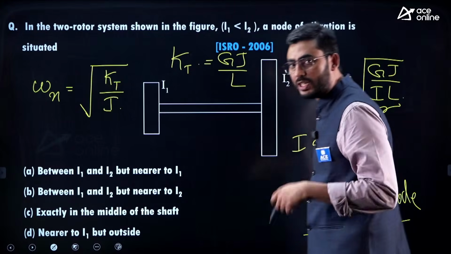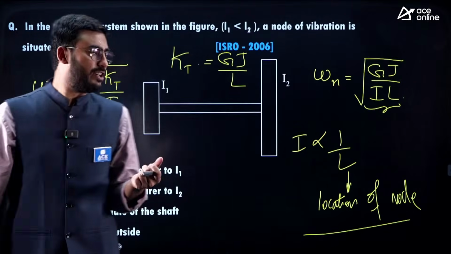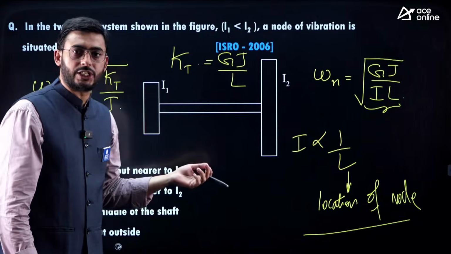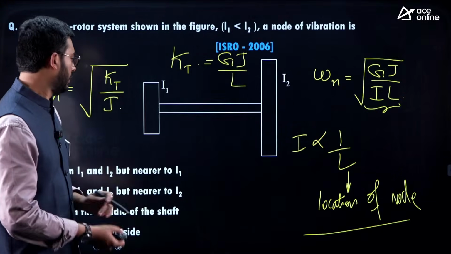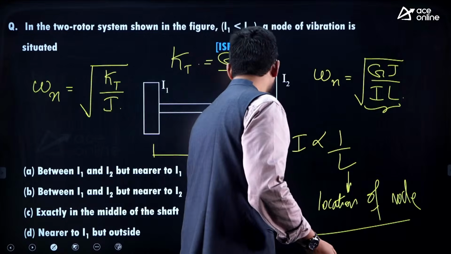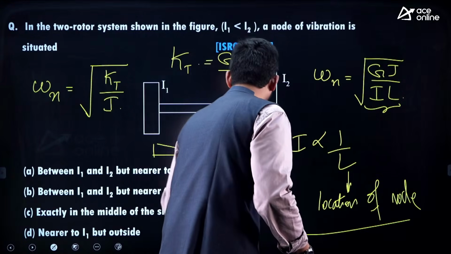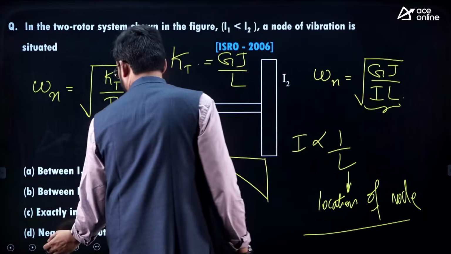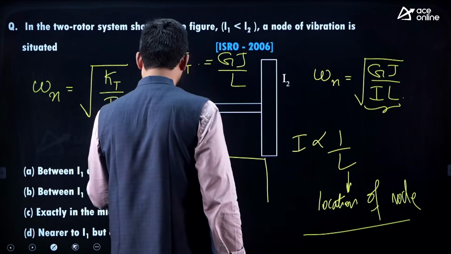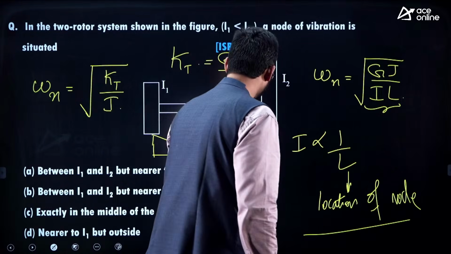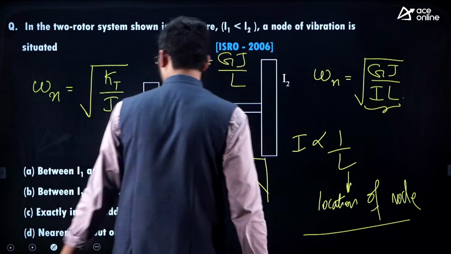So the rotor which has got the highest inertia, the node will be closer to that. Okay. The rotor which has got the highest inertia, the node will be closer to that. As per the diagram, the node should be somewhere closer to I2.